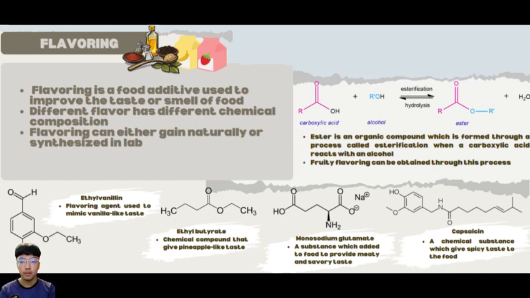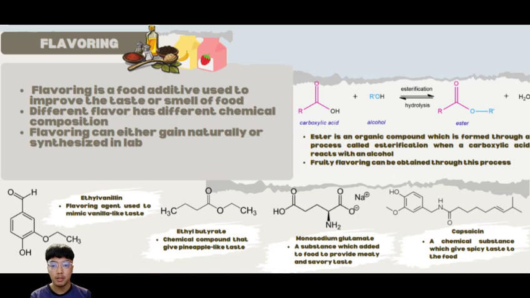Is it common for food to have a flavor, especially in processed food or fast food? Did you know that most processed food have artificial flavors? Let's take a look at the science behind it. In chemistry, flavoring means using different chemical stuff to make and improve certain tastes or smells in food and drinks.